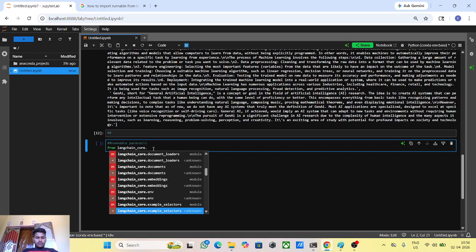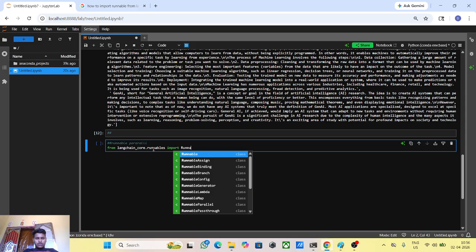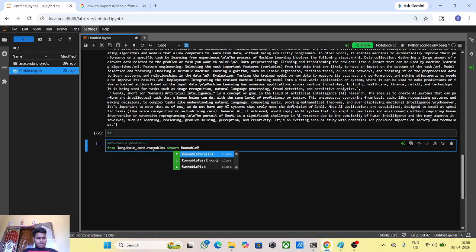Okay, from langchain core dot runnables import runnable parallel.